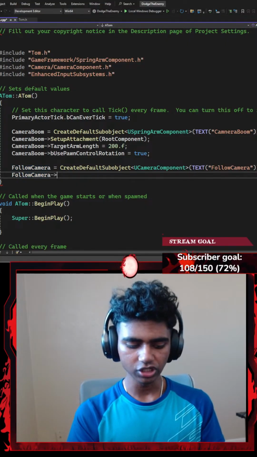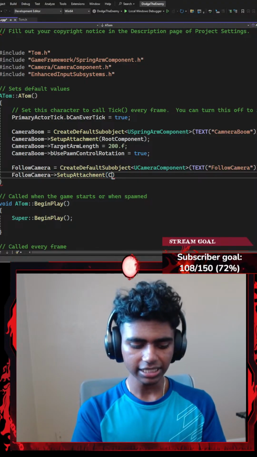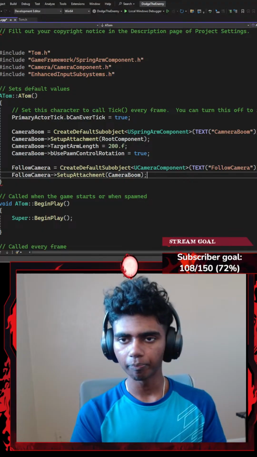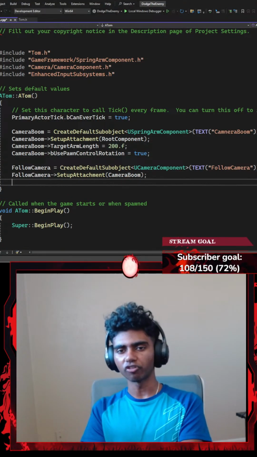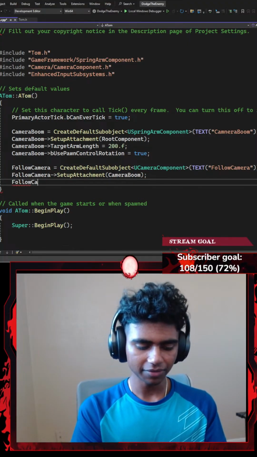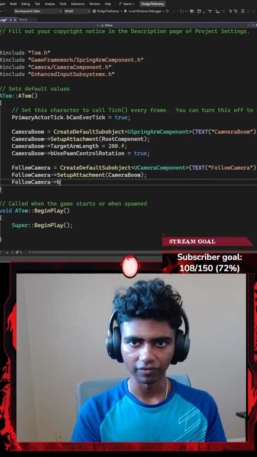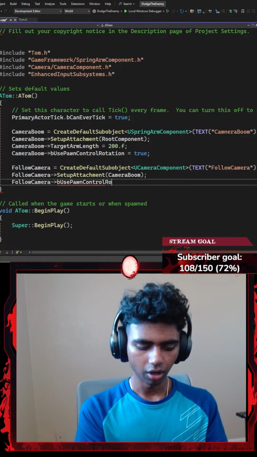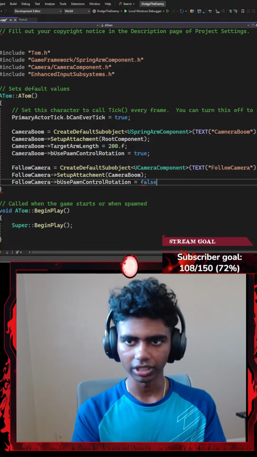My pointer points towards a setup attachment in which I'm gonna add a pair of parentheses and add a parameter of my camera boom. I want my spring arm component. I want my camera component to be a child of my spring arm component. Once I'm done with that as well, lastly, I'm gonna go with something like follow camera that points towards a boolean variable of use pawn control rotation, and I'm gonna go ahead and assign it to be false, ending with a semicolon.